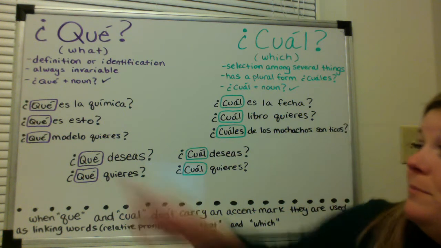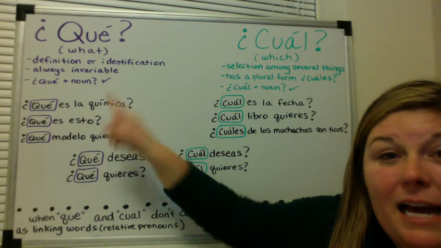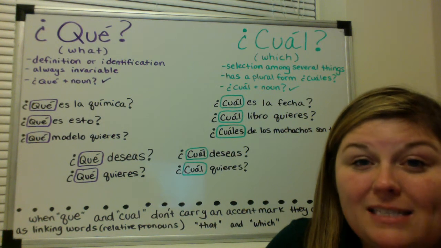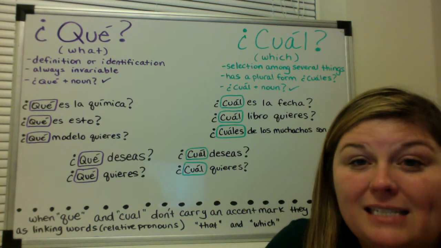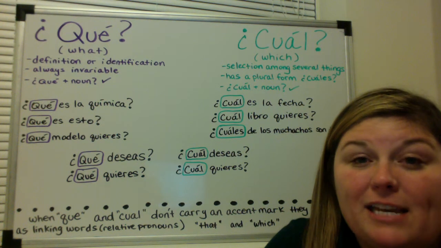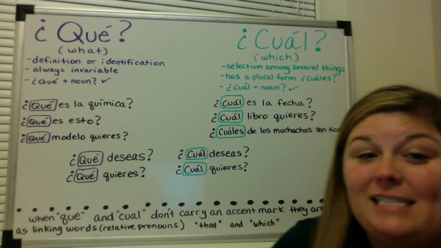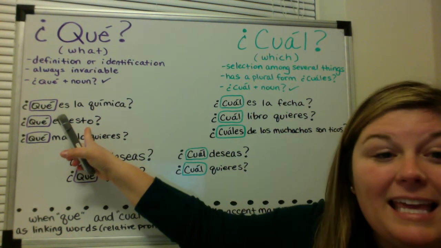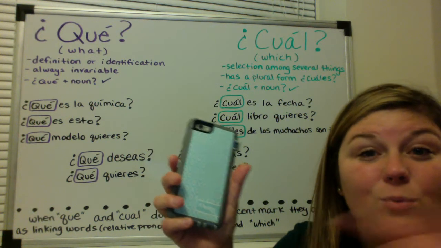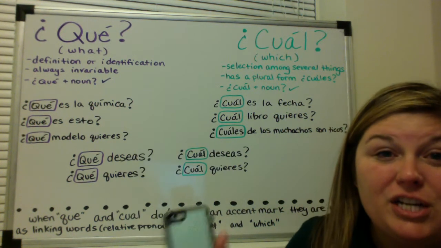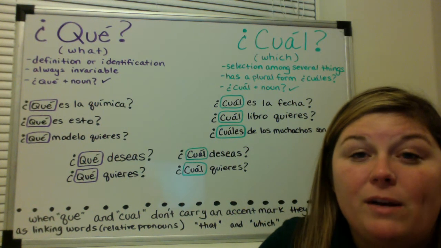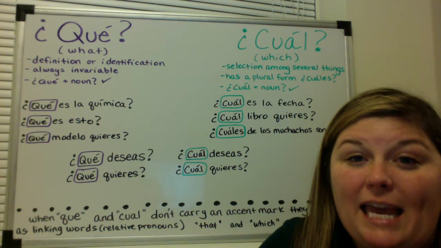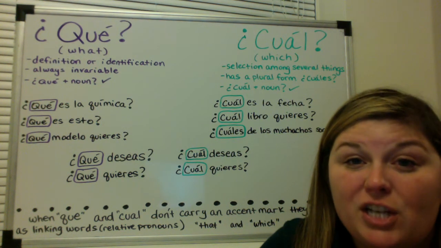So for example, ¿qué es la química? So here I'm asking for a definition. What is chemistry? So I'm asking you to define it for me. If I said, ¿qué es esto? Es un teléfono. Identification. So we're going to use que whenever we're asking for a definition of something, and we're going to use que when we're asking for identification of something.